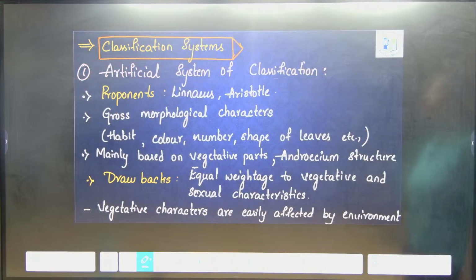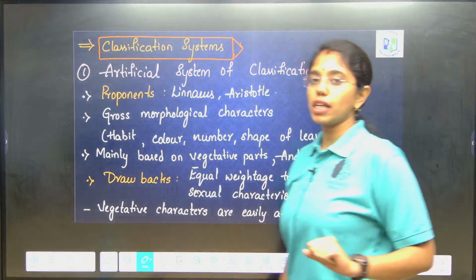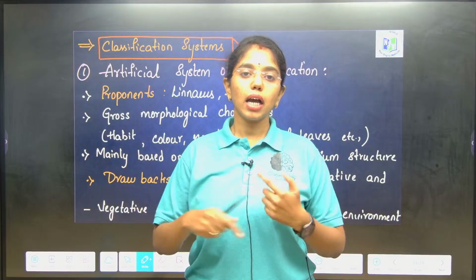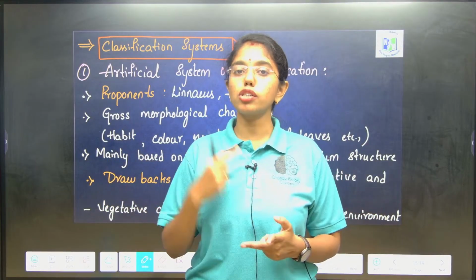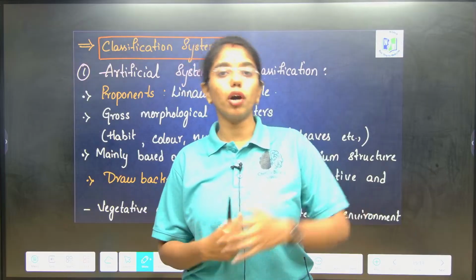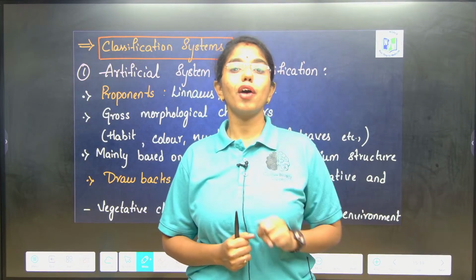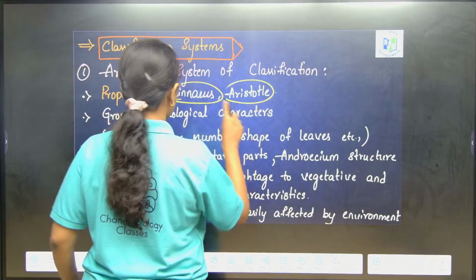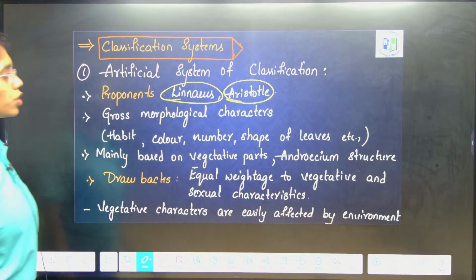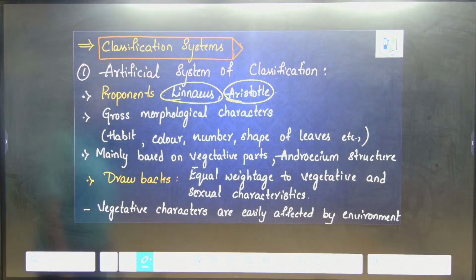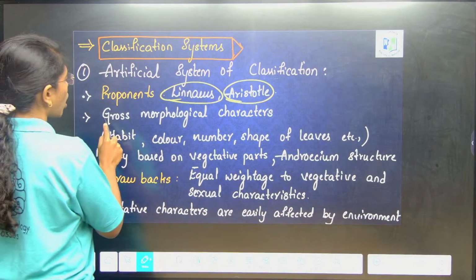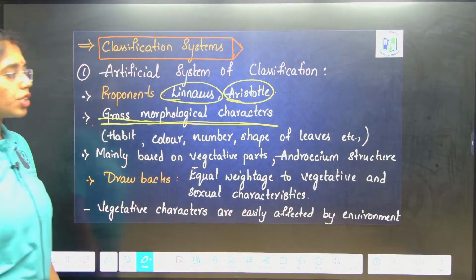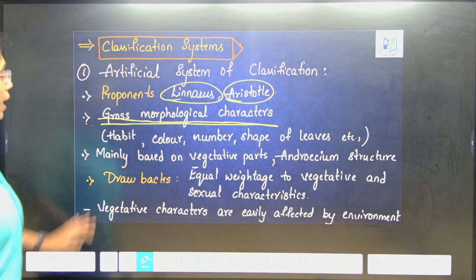Now, the plant kingdom also has 3 systems of classification, where all the plant organisms are classified considering a few morphological features or sexual characteristics or anatomy of the plant. The first system of classification is proposed by Linnaeus or Aristotle, where the gross morphological characters are considered. They have considered just gross morphological characters.